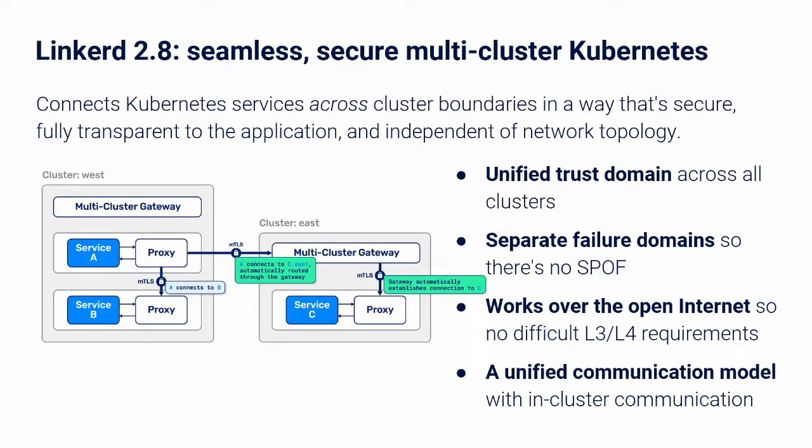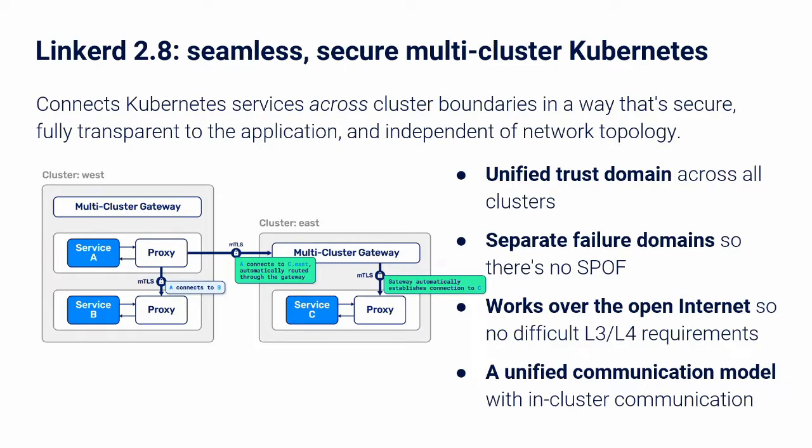A notable feature included with Linkerd 2.8 is simple, secure Kubernetes multi-cluster connection. What this means is that Linkerd can now connect Kubernetes services across cluster boundaries in a way that's secure, fully transparent to the application, and independent of network topology. This multi-cluster feature is designed to meet some critical goals, which are: 1. Providing a unified trust domain.